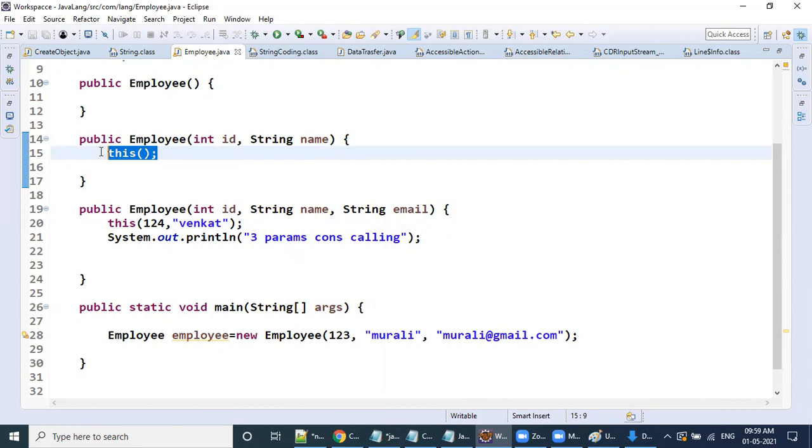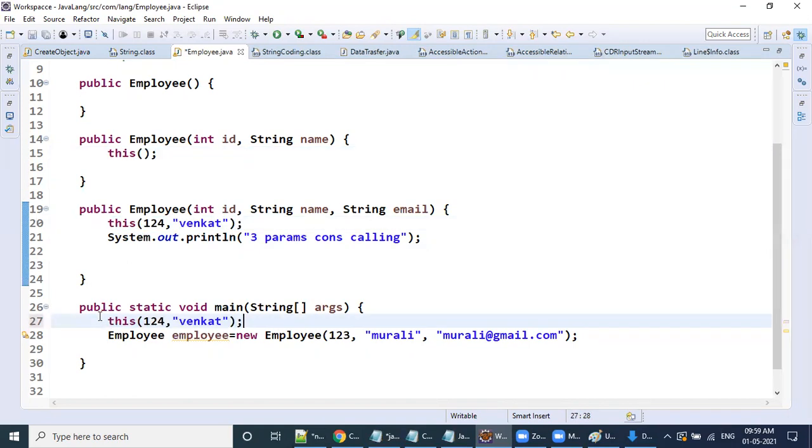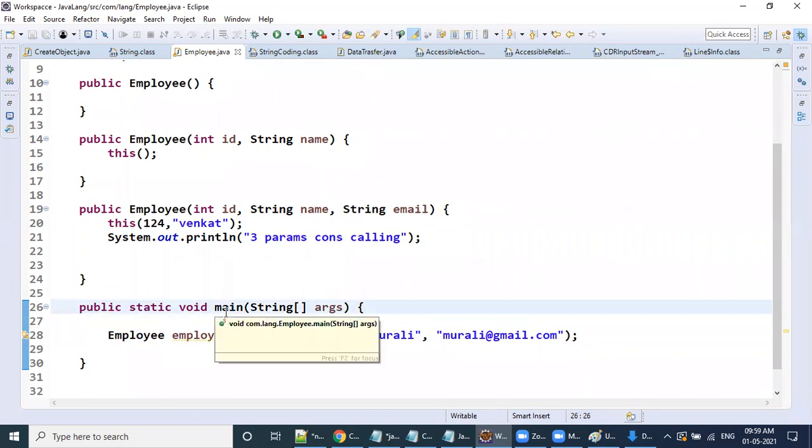Murali, clear? Okay. What I am trying to say here, concentrate. When you write this keyword, this call, inside any Java constructor. Sir, I have one doubt. Is it allowed only inside a constructor? Can I write it in a main method? No. See, inside a constructor only it will allow. It will not allow anywhere else. Meaning, I can place the constructor this call inside a constructor only. Clear my point? Any doubt?